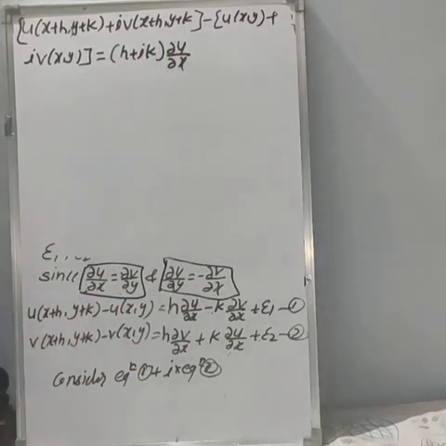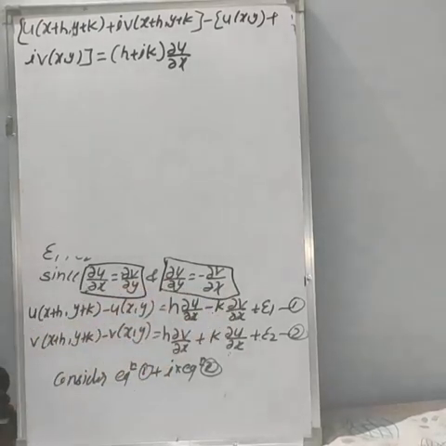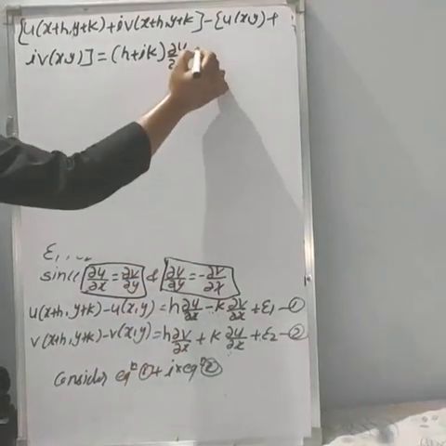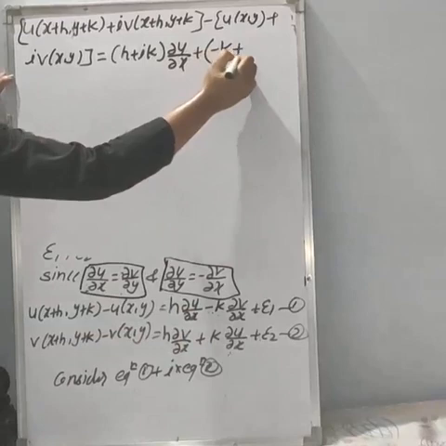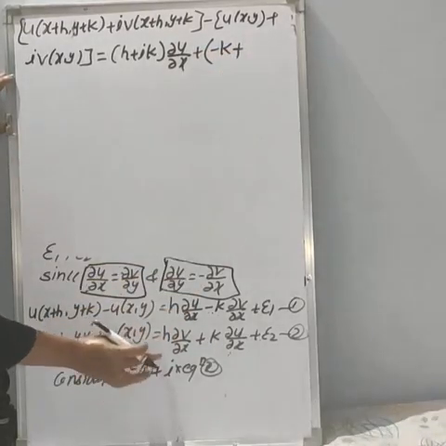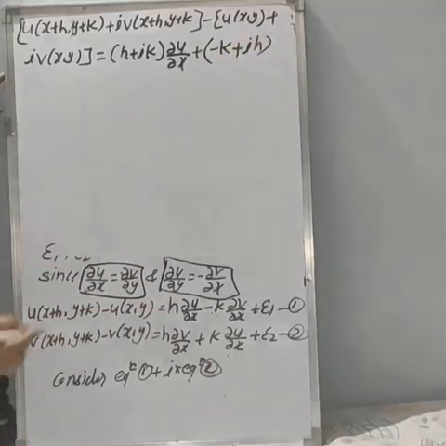Okay. Similarly, here we are having ∂v/∂x, here we are having ∂v/∂x. And if you take ∂v/∂x as common, here we remain with minus k, here we remain with minus k. And here we remain with h into this i, because this is equation 2. So i into h. Here we remain with i into h.